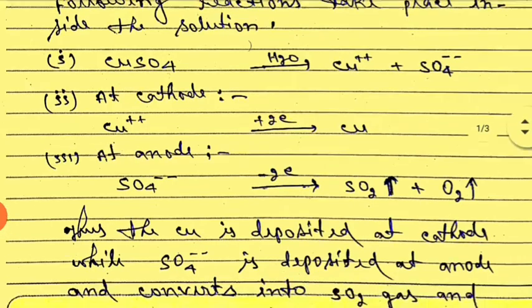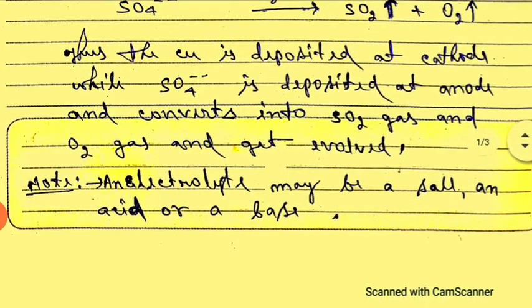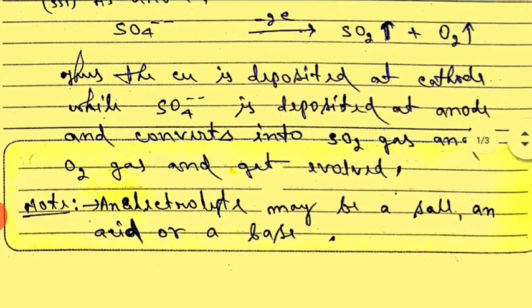Next, you have to remember that any one electrolyte may be used. An electrolyte may be a salt, an acid or a base. That you have read.